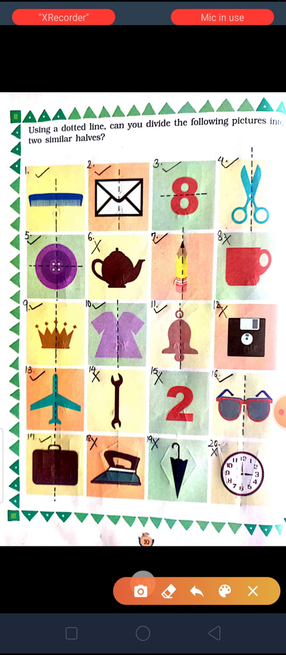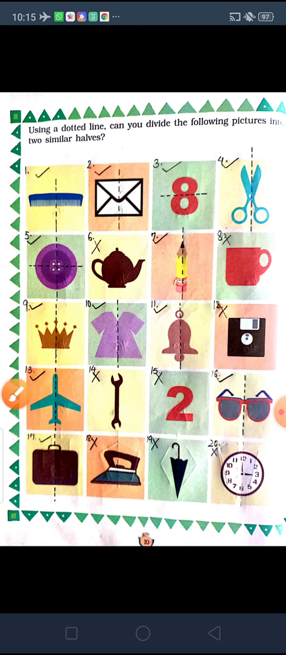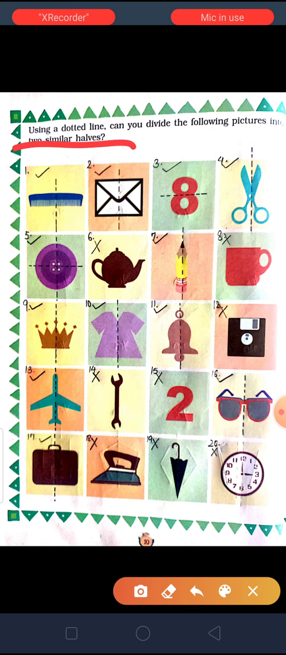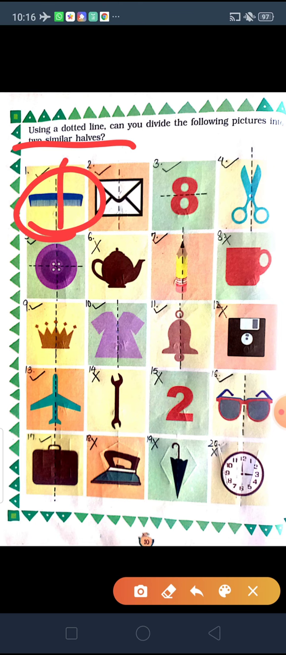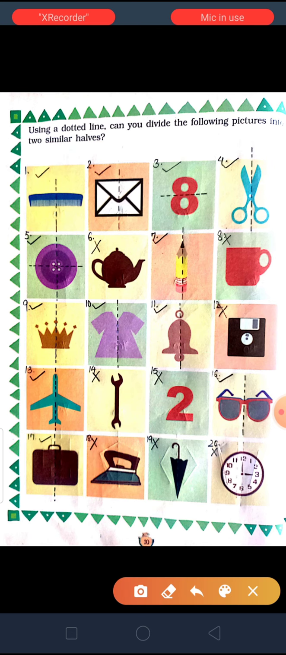Now the next heading is: using a dotted line, can you divide the following pictures into two similar halves? Now we have to draw dotted lines and divide all the pictures into two similar halves. This comb, you have to divide like this vertically, because horizontally this is not possible. You will only be able to see the upper portion, the holding part of the comb, but you will not be able to see the brush in the mirror. So we can divide like this.